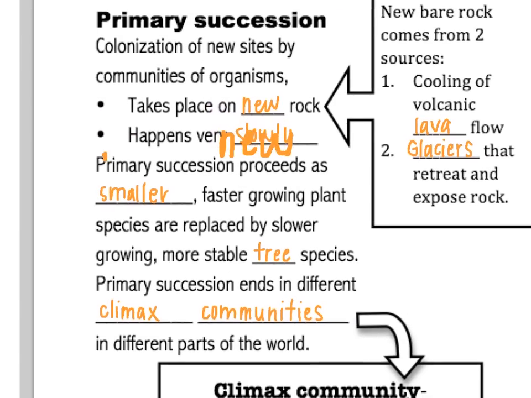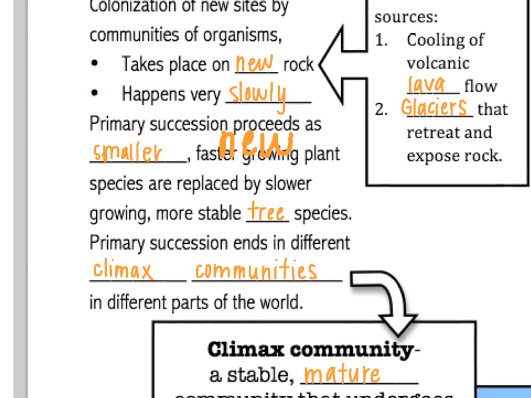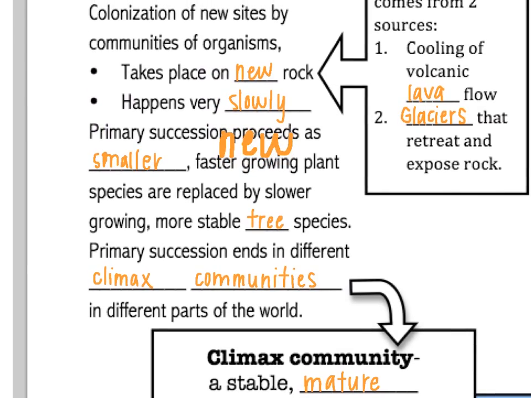Primary succession happens very slowly. It proceeds as smaller, faster-growing plant species, usually things like lichens, are replaced by slower-growing but more stable tree species. Primary succession ends in different climax communities in different parts of the world. So the types of plants that grow in that environment are going to depend on where in the world it is, what the climate is, and what the nutrition of the soil is.